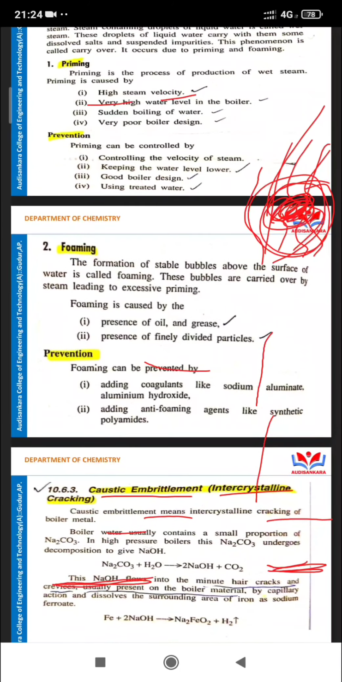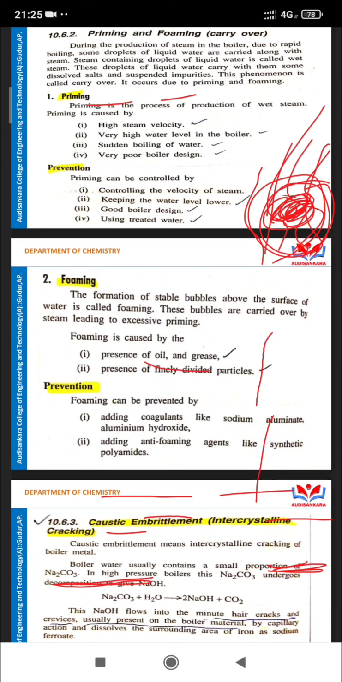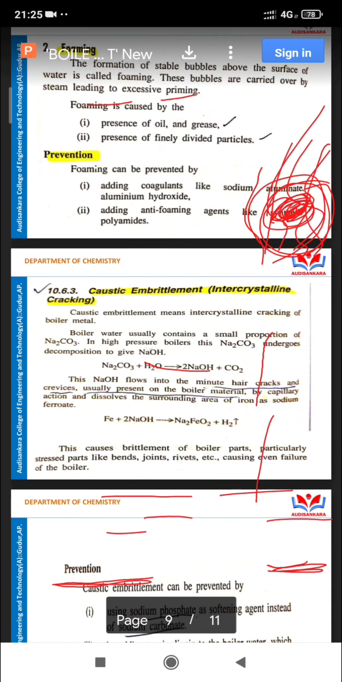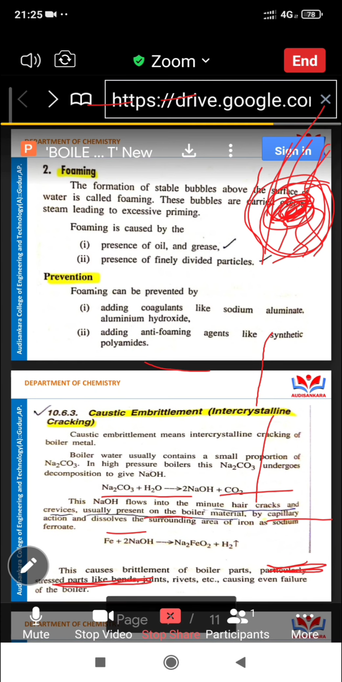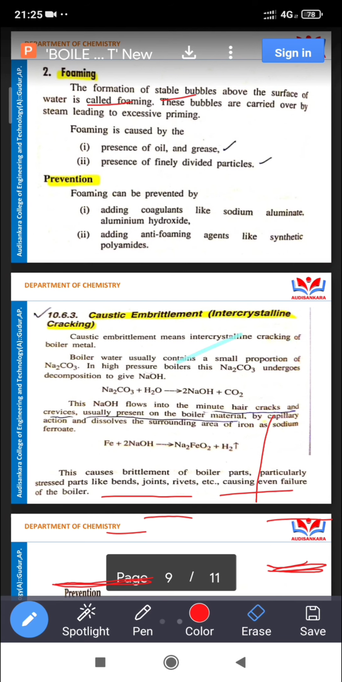Next is caustic embrittlement. What is caustic embrittlement? This is also one type of boiler trouble. How to remove caustic embrittlement? First, what is it? Caustic embrittlement means intercrystalline cracking of the boiler metal.